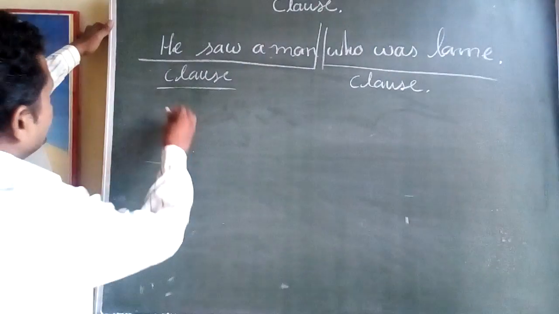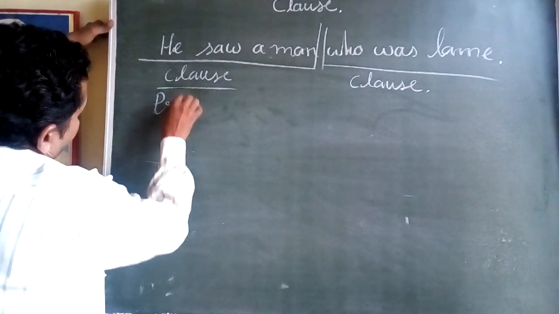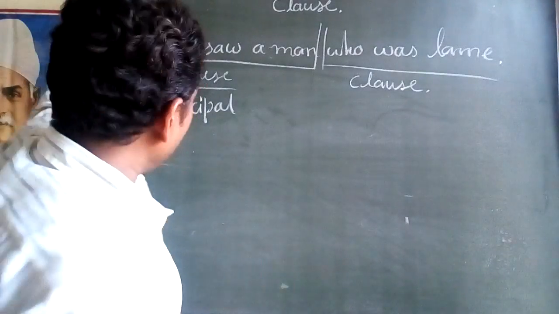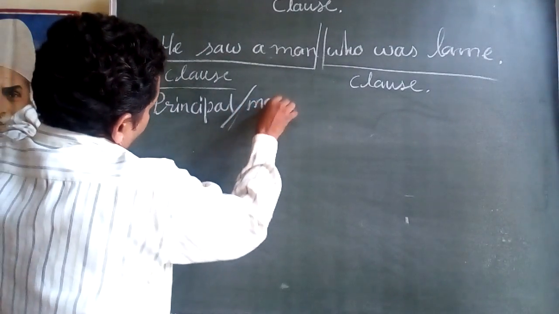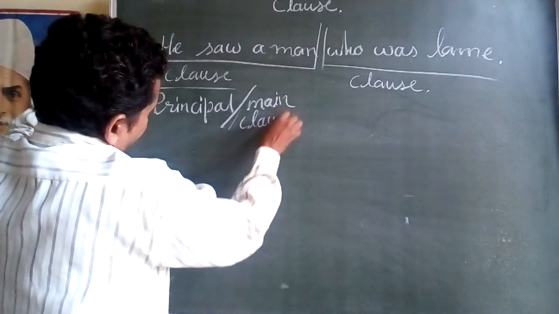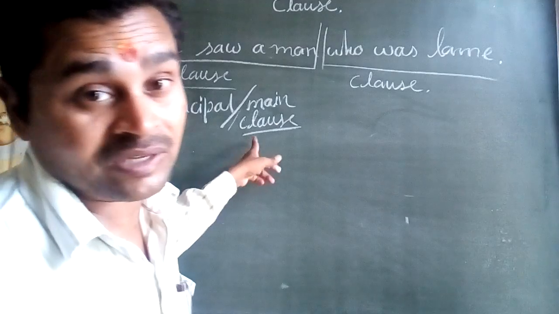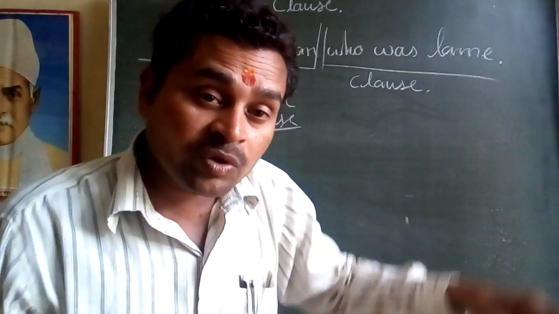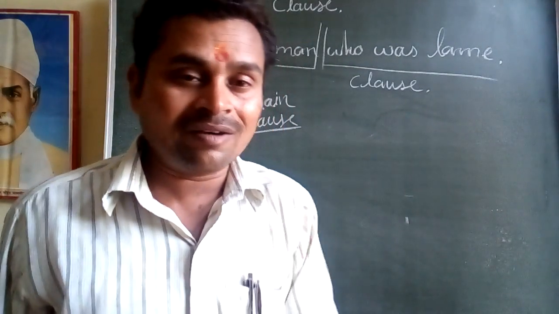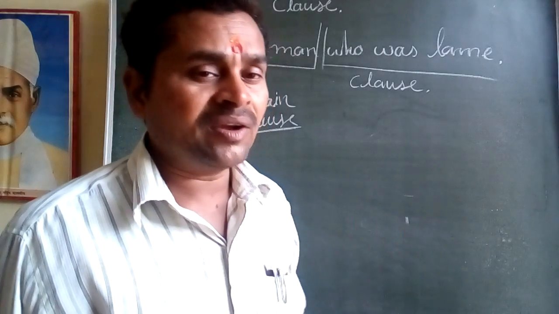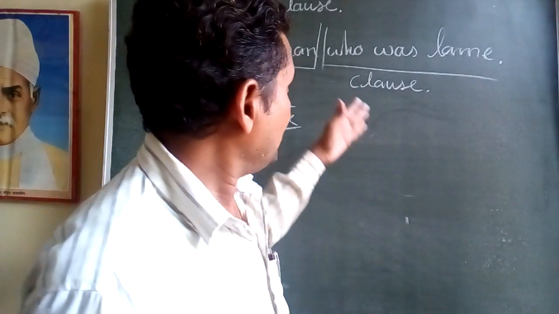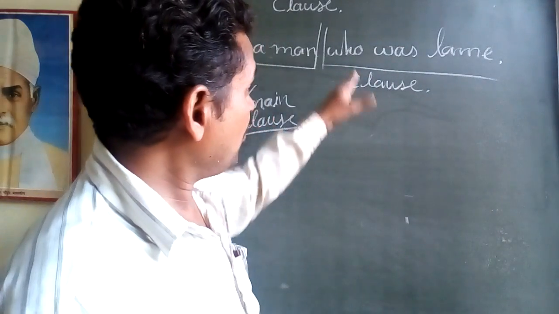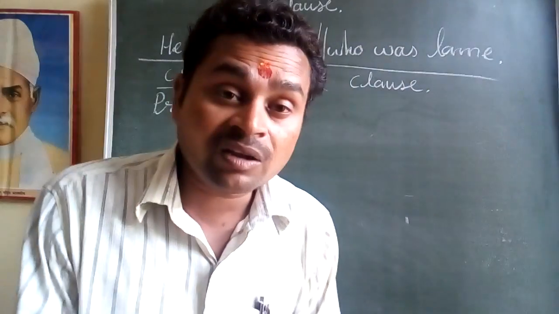Well, now come to here. The principal clause, in other words, you can call the main clause. In other words, a sentence which begins with a conjunction like who, why, where, what, as well as so many things, means a sentence which is starting with a conjunction.